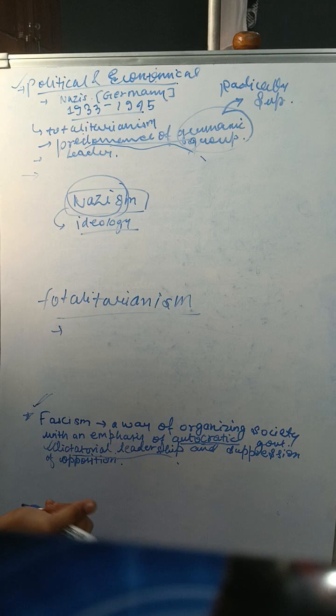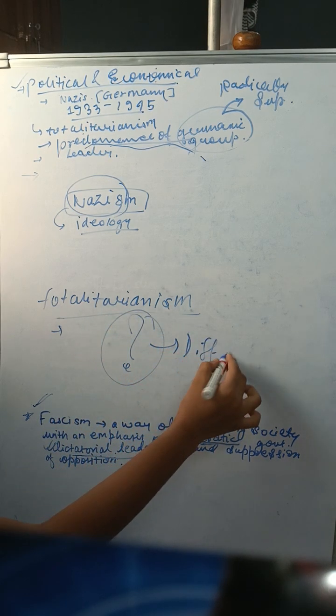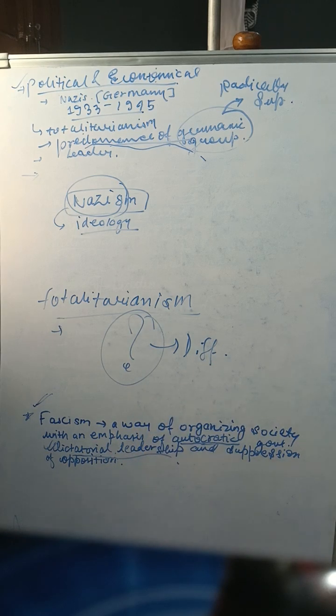So a big question mark arises in your head. What's the difference? We are learning those two words and we are learning them in a similar way. What's the difference? First of all, let me confuse you and then I will give you the explanation. First of all, learn this or note it down in your copy, what is fascism? It is a way of organizing society in which autocratic, dictatorial leadership and suppression of opposition was predominant.